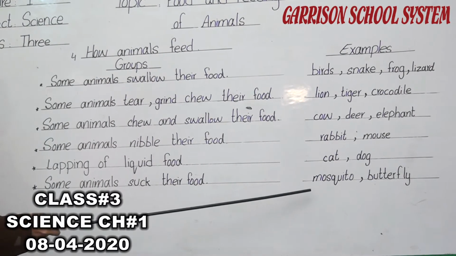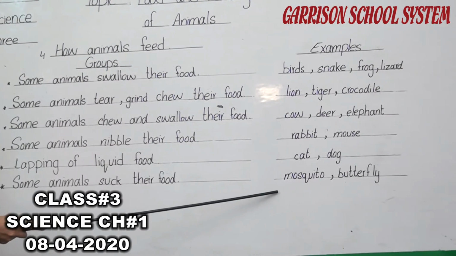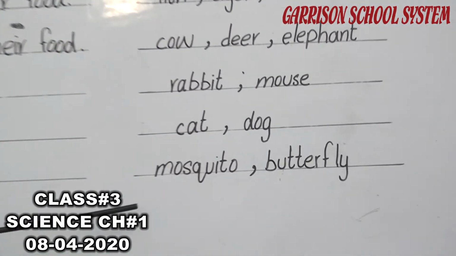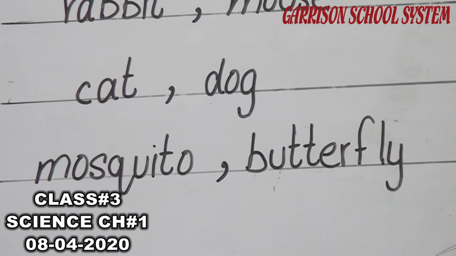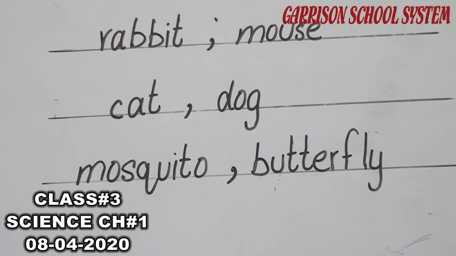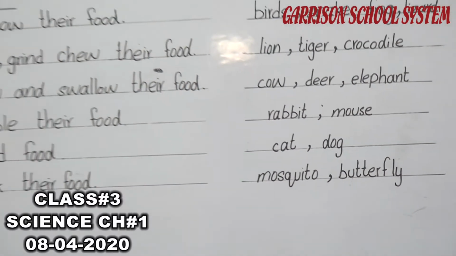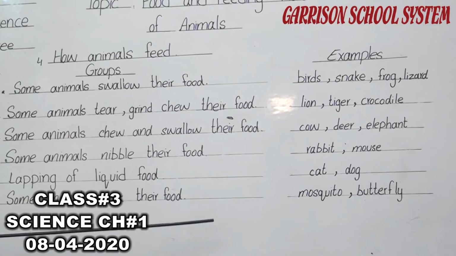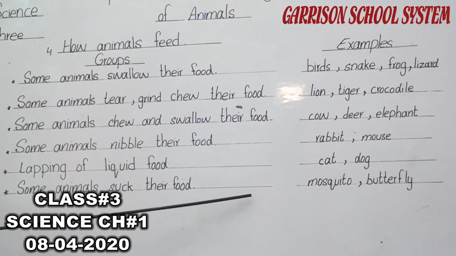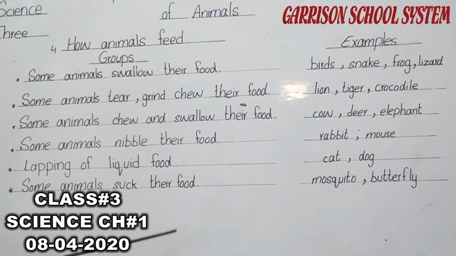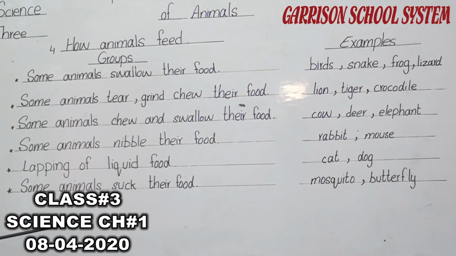And what does the mosquito eat? Mosquito eats the blood of the animals. When the mosquito bites you, we feel pain. We think that they just bite us, but no. Mosquito takes the blood of the animals which it bites, because their food is blood.